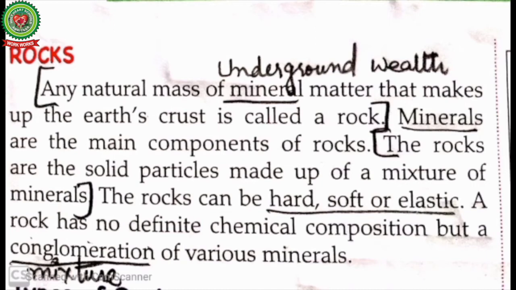The rocks can be hard, soft or elastic. It can be hard as granite and marble. It can be soft as clay and sand. A rock has no definite chemical composition but is a conglomeration of various minerals. Conglomeration means a mixture of various minerals.